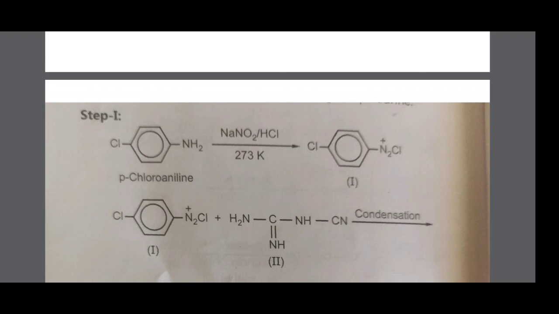That is compound number one. Para-chloroaniline undergoes diazotization, forming compound number one, para-chlorobenzene diazonium chloride. This again reacts with compound two. Compound two is cyanoguanidine.